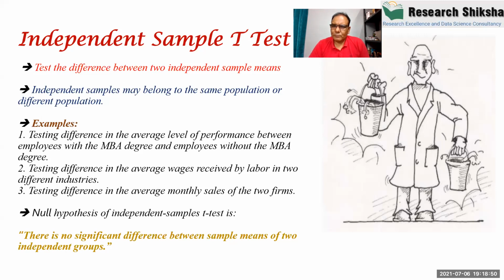The answer may be no. Why? Because the manager instructs each and every employee that you should not write anything wrong about the bank. So the response of the employee depends upon the bank manager. So we have to think about whether the samples are independent or not.